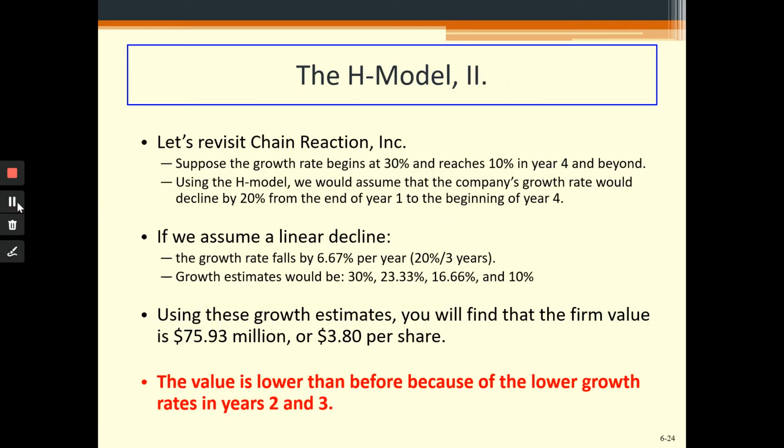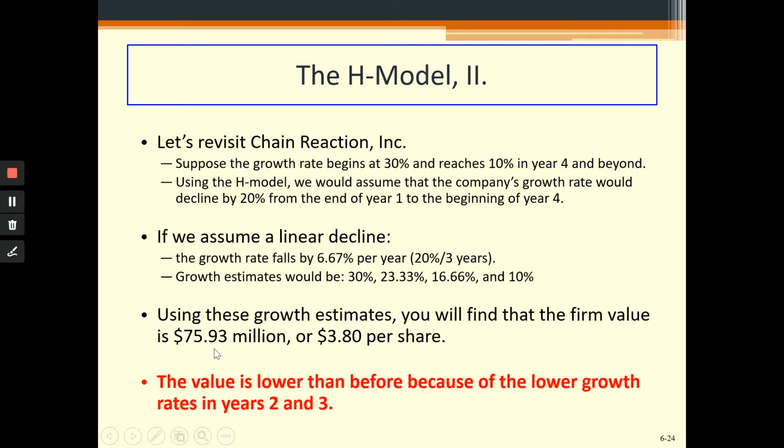So if you have already paused and calculated, you will find that your present value this time will be 75.93 million, which is less than your previous calculation. And if we divide this by 20 million outstanding shares, the price of each share will be $3.80.